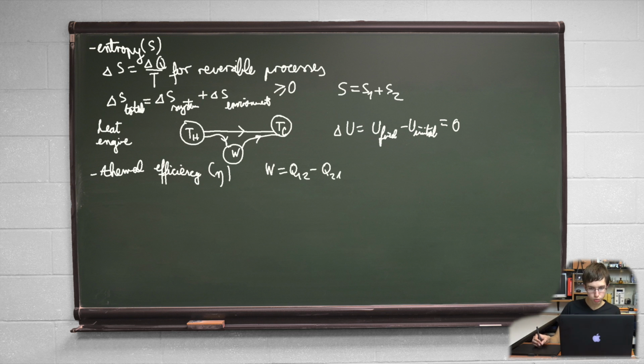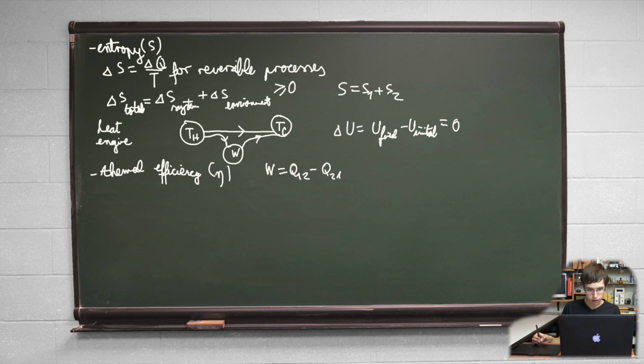So Q12 is the heat received and Q21 is the heat released by the gas, where both of these are positive. If we took Q21 as negative, since it is the heat released by the gas, and the gas loses a part of its energy, then we would have to put plus here instead of minus. But we said that both of these are positive, so we have minus here.